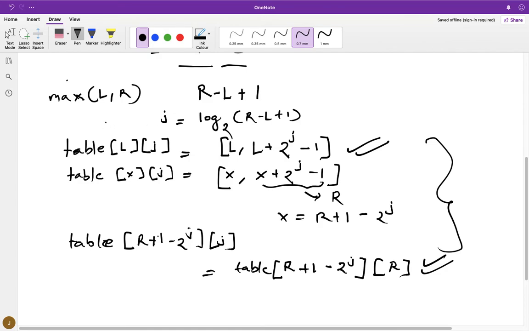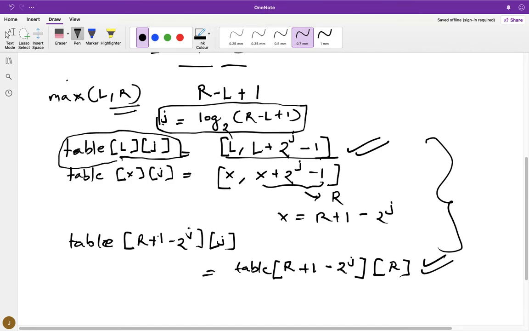That means this query max(L, R) can be answered in constant time, right? Because finding the logarithm of one value is constant time, and this is constant time because we have already built the table. So we can just look it up in the table to get this value, and this value also can be looked up from the table. That means all the operations here are constant, and this query can be answered in constant time.